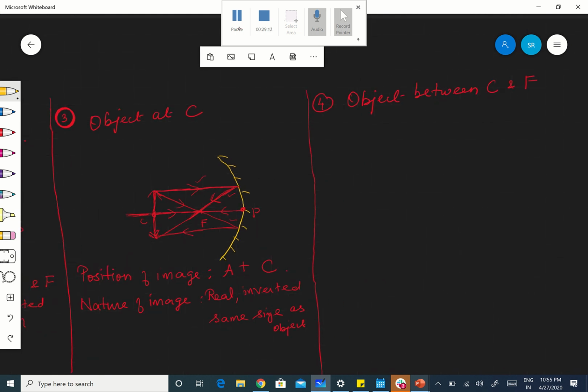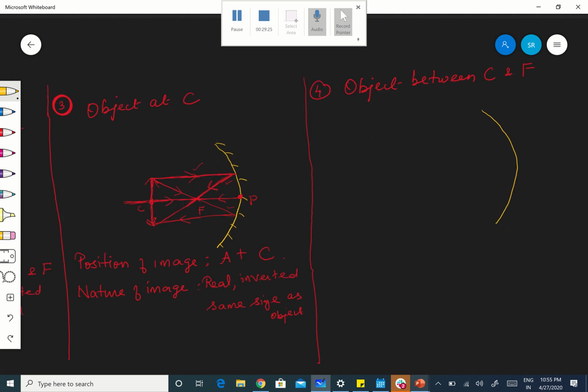Okay, this is P, this is the principal axis. P is a pole, right?